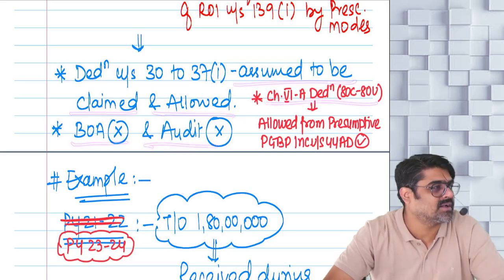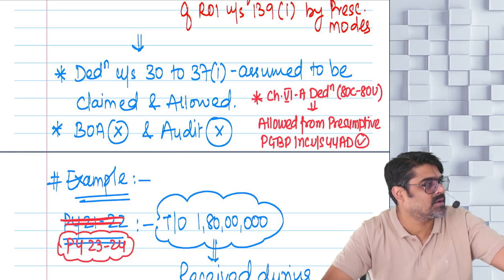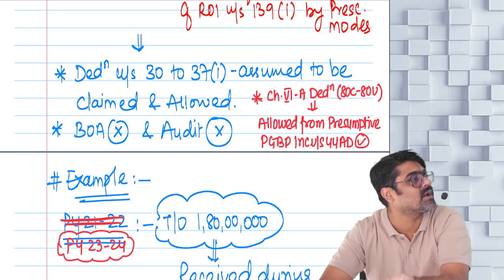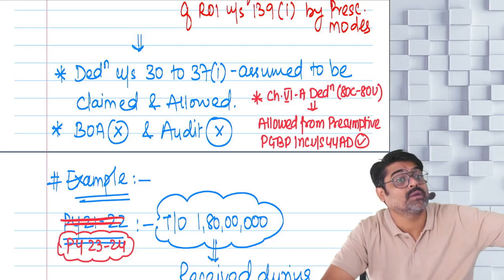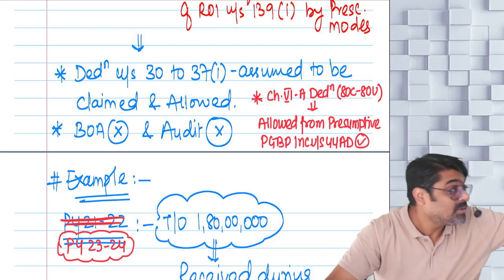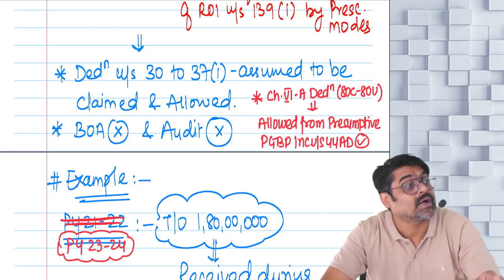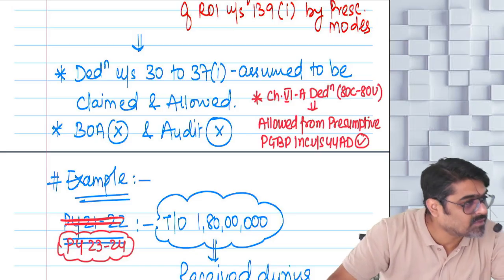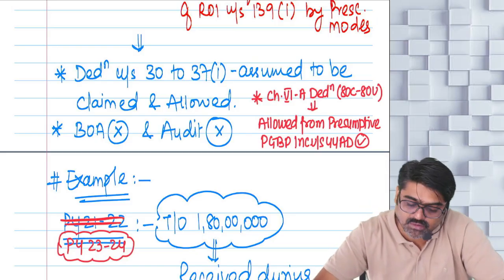Because chapter 6 deduction you can claim from your GTI, and in your GTI whatever business income is there, from that business income chapter 6 deductions are supposed to be available. Whether the business income is calculated on a regular basis or presumptive basis, chapter 6 deductions are not denied. Only the deductions under the head PGBP, starting from 30 to 37(1), will not be separately allowed. Yes or no? Next one.